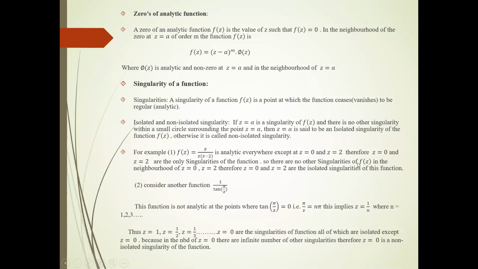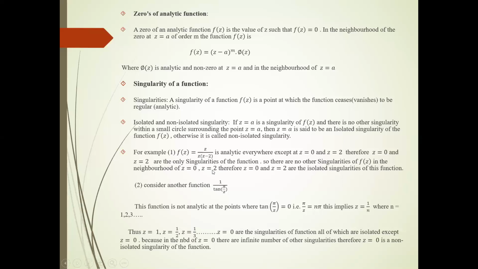So there is no other singularity in the neighborhood of z equal to 0 and z equal to 2. If we draw a small neighborhood around the point z equal to 0, that neighborhood does not contain a singularity other than that point. So z equal to 0 is an isolated singularity. Also z equal to 2 is an isolated singularity, because here there are only two singularities, 0 and 2.